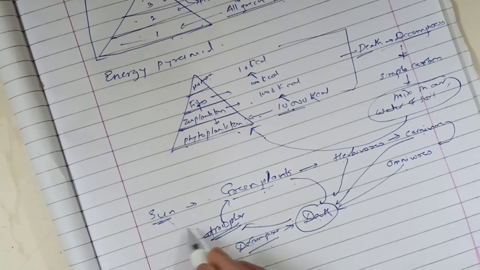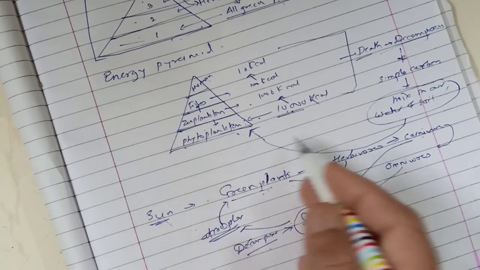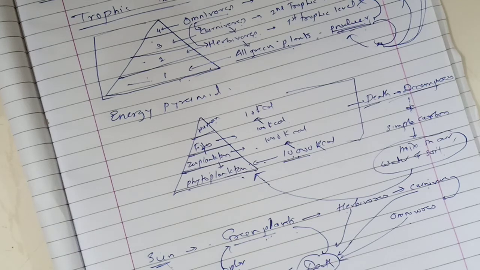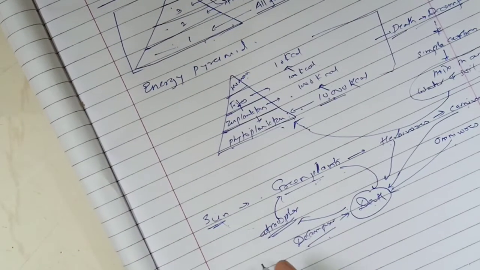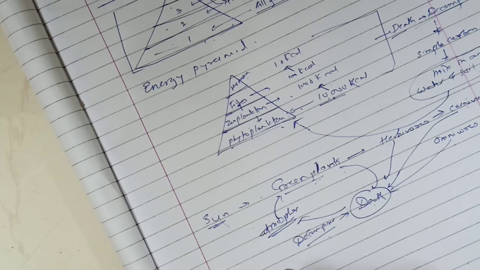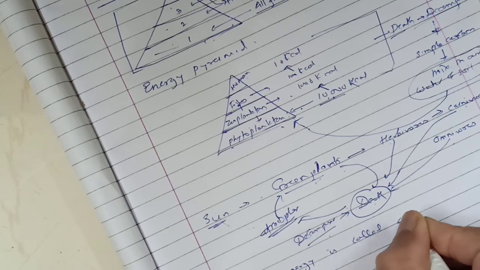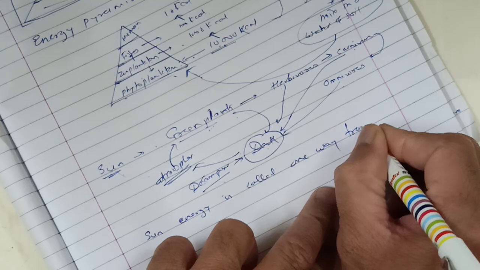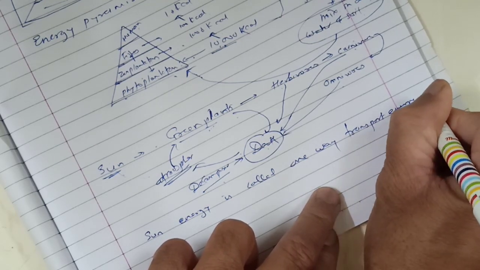It doesn't return back to the sun, and that is why it is called one-way transport of energy, because from the sun energy is given, that is one-way transport of energy. This means sun energy is called one-way transport energy, because it cannot return back.